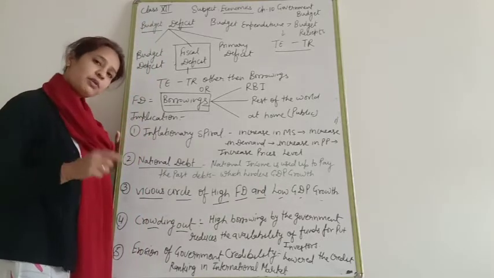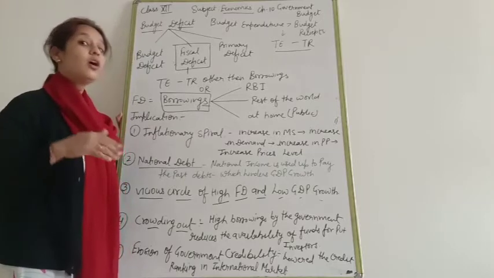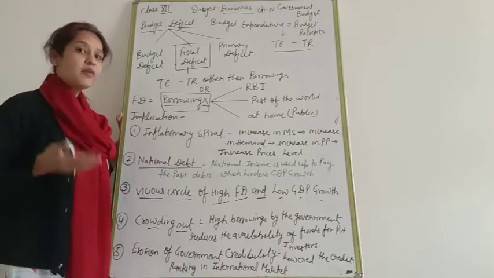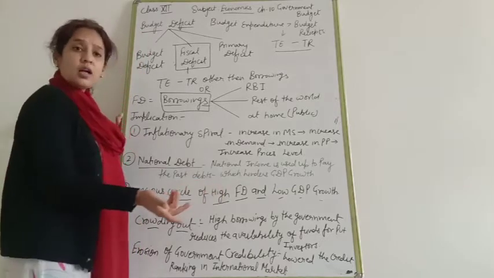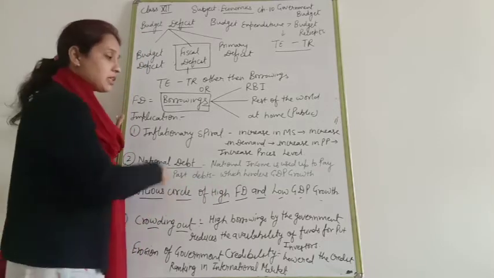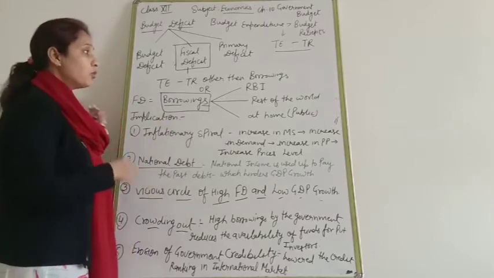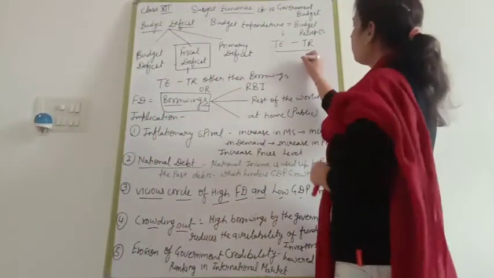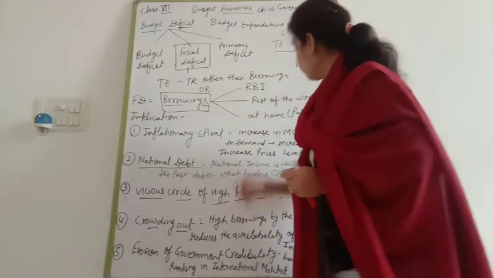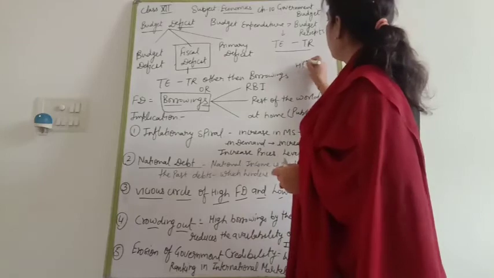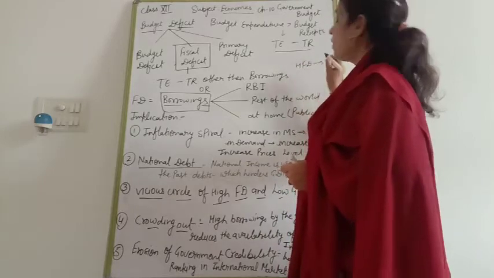And when there is low GDP, it means there will be low national income. When there is low national income, there will again be a high fiscal deficit. It means the vicious circle moves on. I am going to explain it here. If there is a high fiscal deficit in the economy, what will be the effect?